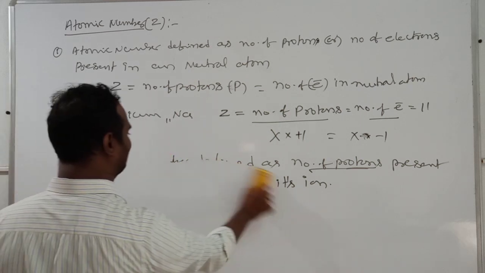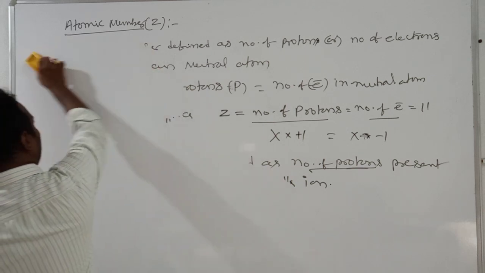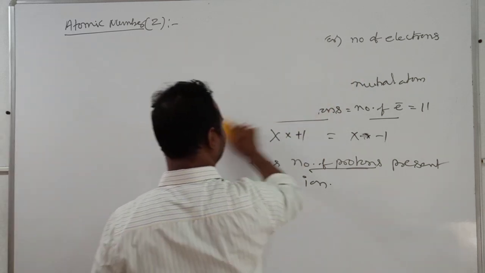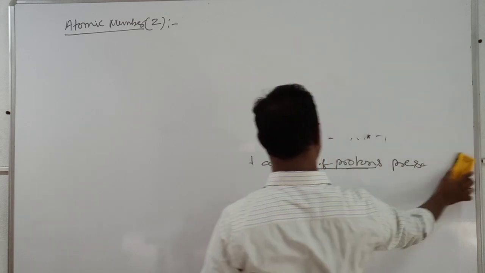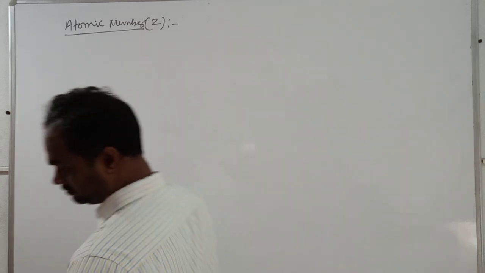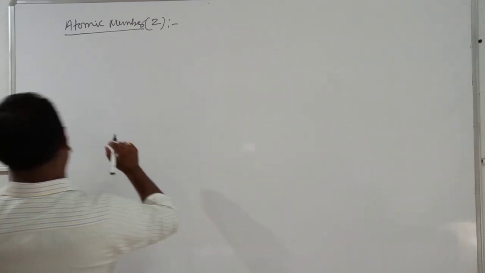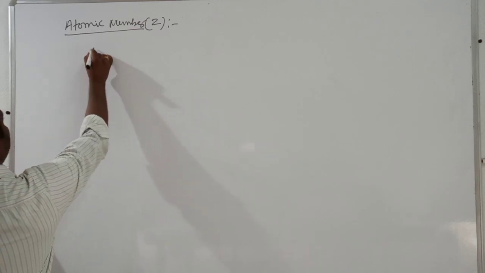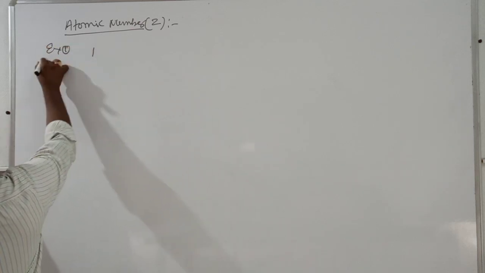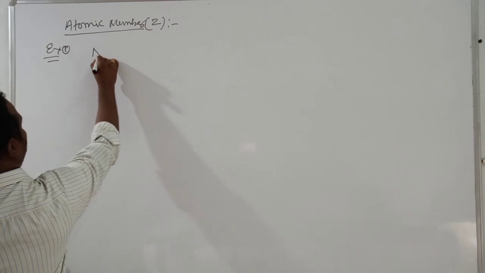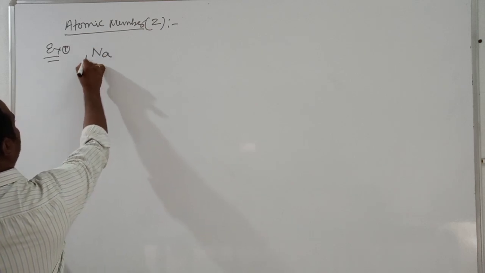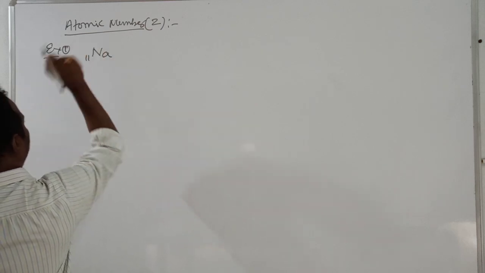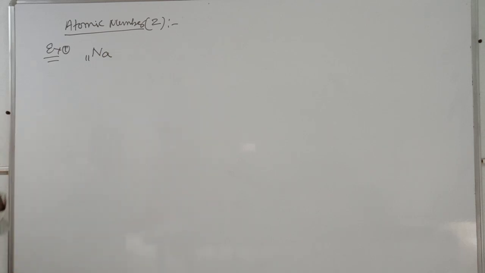To get clarification, I will take one general example. You see, I am taking the sodium atom only. In this sodium atom, the atomic number is 11. Mass number I will write later, as it is not given in the information.